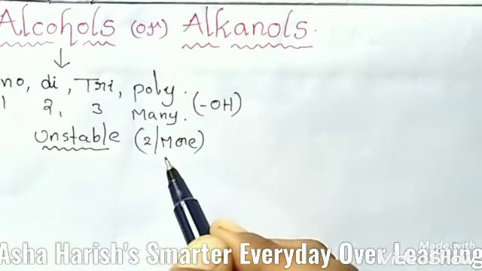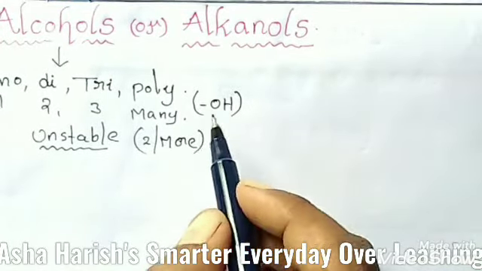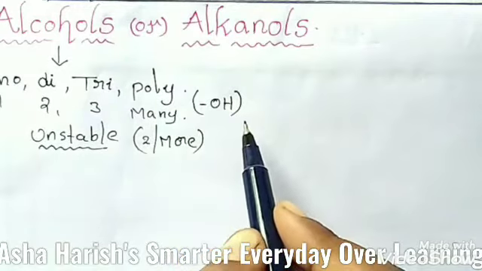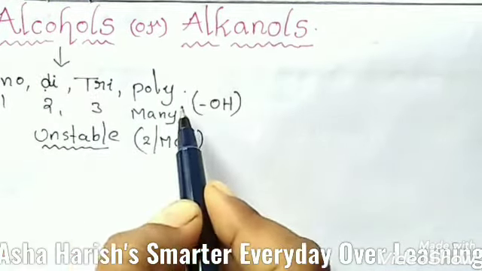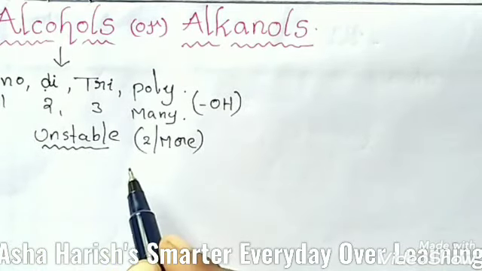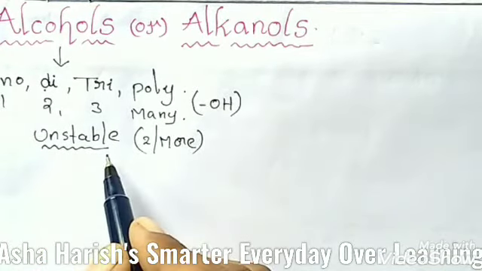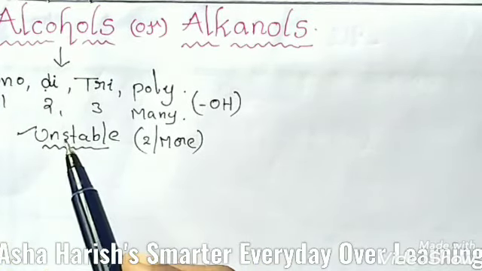Therefore, in di, tri and polyhydric alcohols, each hydroxyl group is present on a different carbon atom. Same carbon atom means unstable; different carbon atoms means stable.